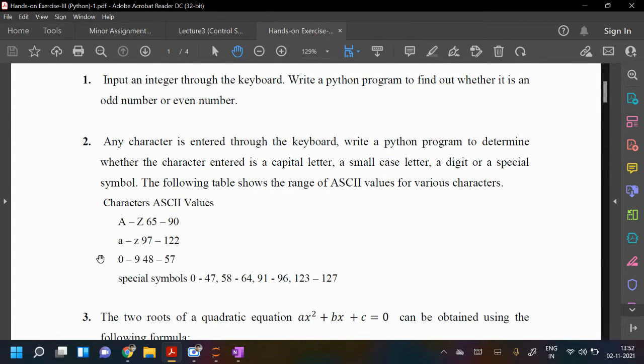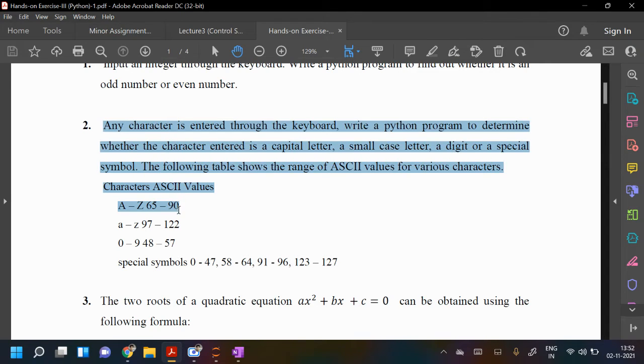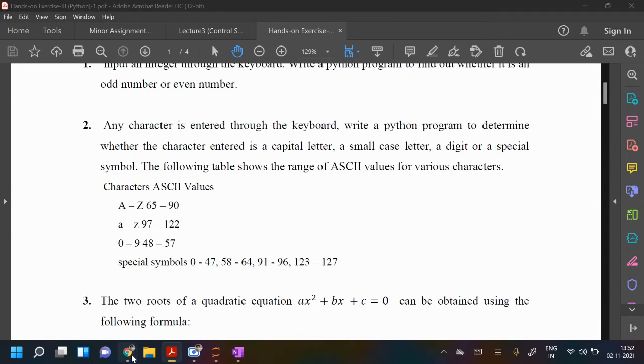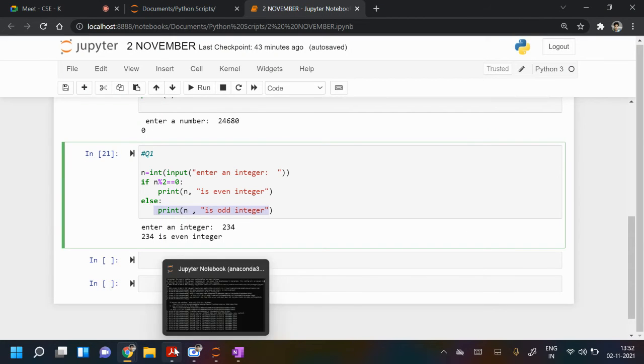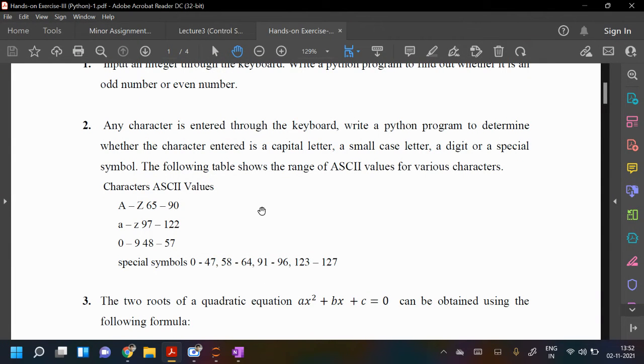So can I write the program? First question is how the computer knows the ASCII value. So what is the code for that? First you try. Those who know, you try the second question or think over it. Try to write the code for the second question. And I hope the screen is visible. So the second question we are discussing, this second question.